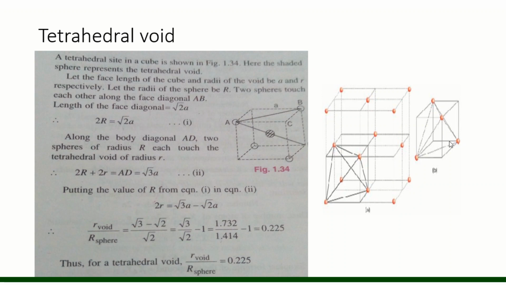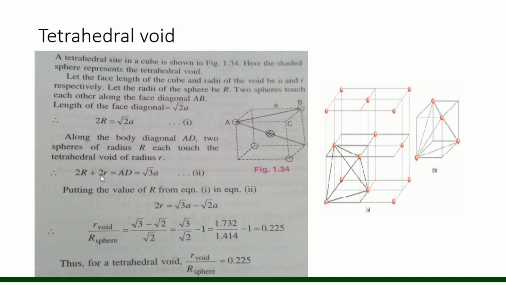If we consider a tetrahedral void in this small cube, this will be 2r, and the body diagonal will be r, 2r, 2 small r and r.